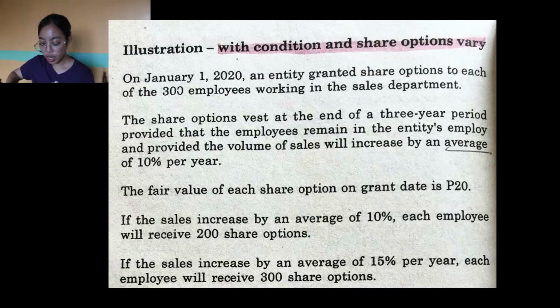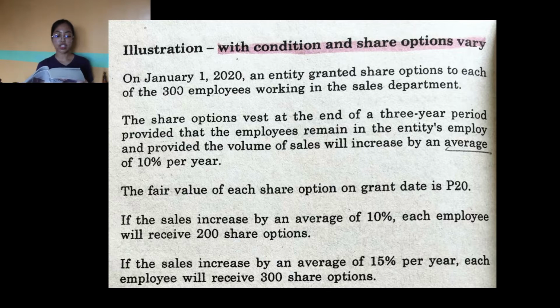With condition and share options vary. On January 1, 2020, an entity granted share options to each of the 300 employees working in the sales department. The share options vest at the end of the 3-year period, provided that the employees remain in the entity's employ and provided that the volume of sales will increase by an average of 10% per year.